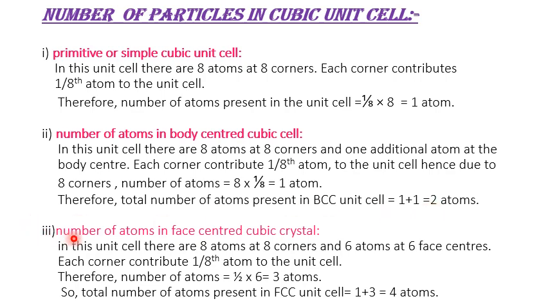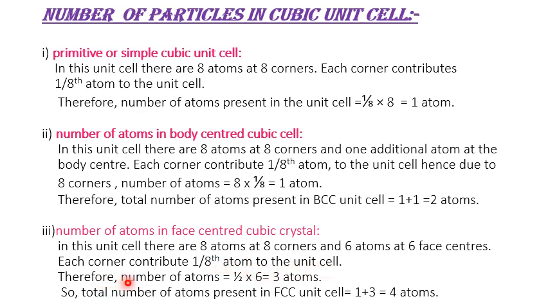Then third is number of atoms in face center cubic crystal. In this unit cell there are 8 atoms at 8 corners. At 8 corners there are 8 atoms present, and 6 atoms at 6 face centers. This cube has 6 faces, and at the center of the 6 faces, 6 atoms are present. So each corner contributes 1/8 atom to the unit cell.